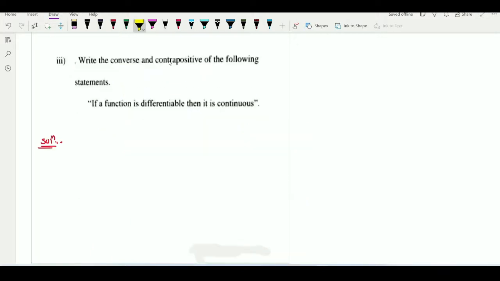Now observe the next example. In this example we have to find out the converse and contrapositive of this statement. If function is differentiable, then it is continuous. Here we can observe that this statement is a conditional statement, because which logical connective is here? If then. Symbolically it will be denoted by this notation p implies q. So here what will P be? A function is differentiable, that is nothing but p, and function is continuous, that is nothing but q.